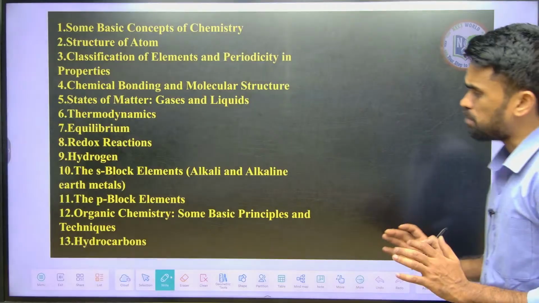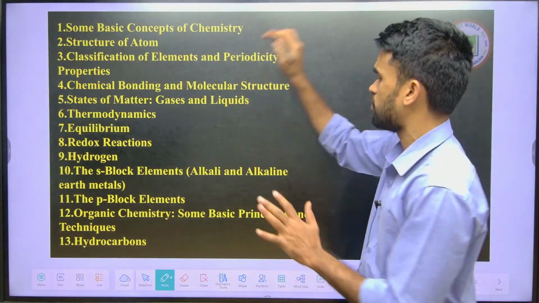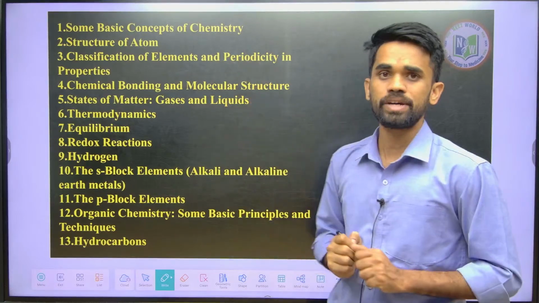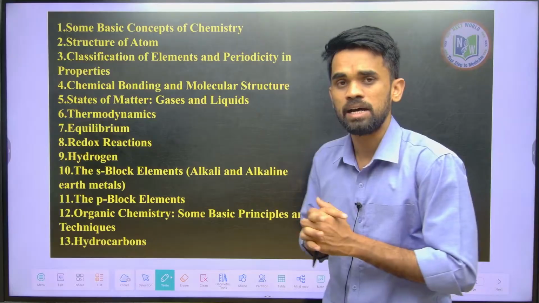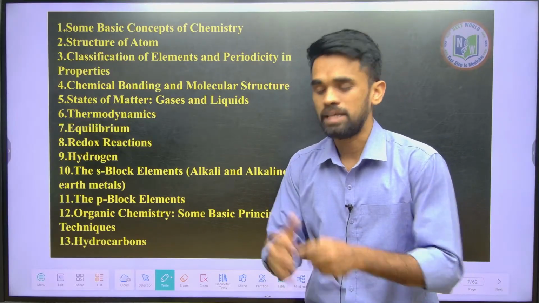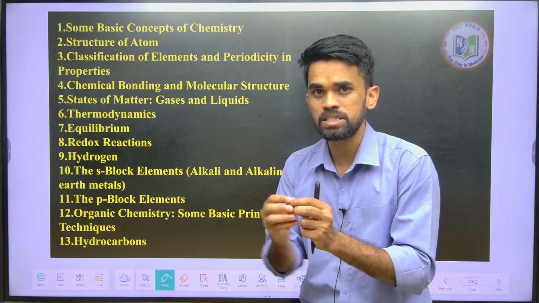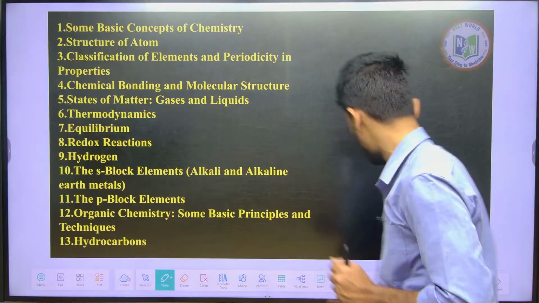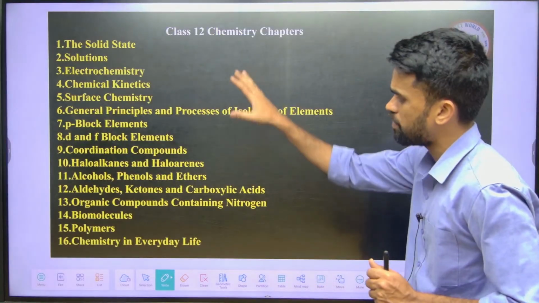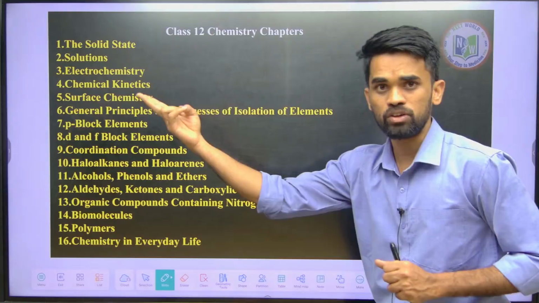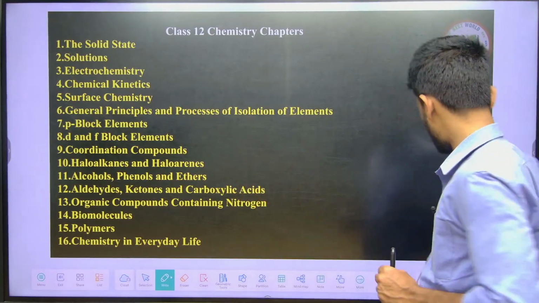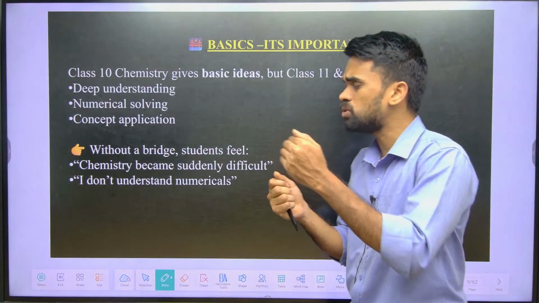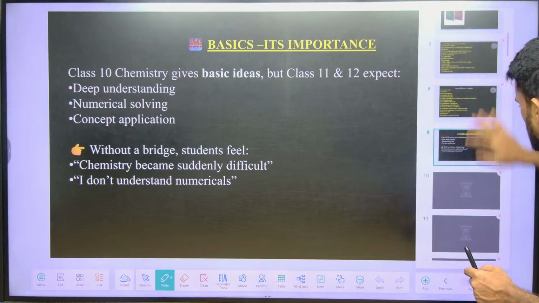Now if you observe, the class 11th portion has this many chapters. How many chapters did I tell you? 13 chapters. These are the chapters related to class 11th. Now I will connect the class 11th and 12th portions with your class 10th, so that you will feel more connected towards the chemistry subject. These are the remaining portions of class 12th. So we have 13 in 11th and 16 in 12th, that's it. Let us connect them from class 10th to 11th once with a basic understanding. Let me show you that.